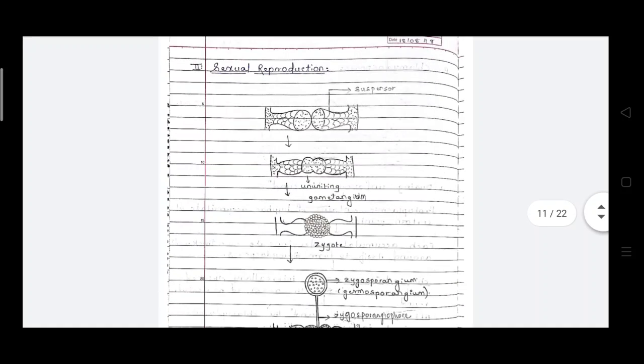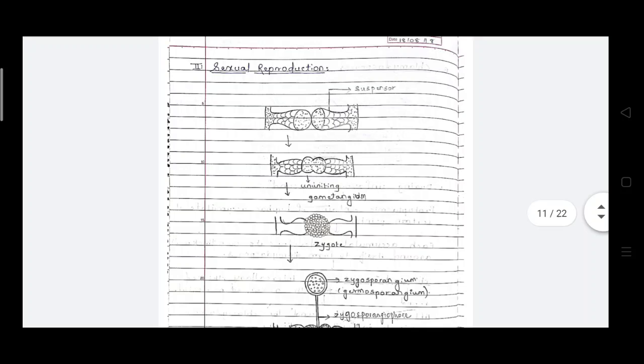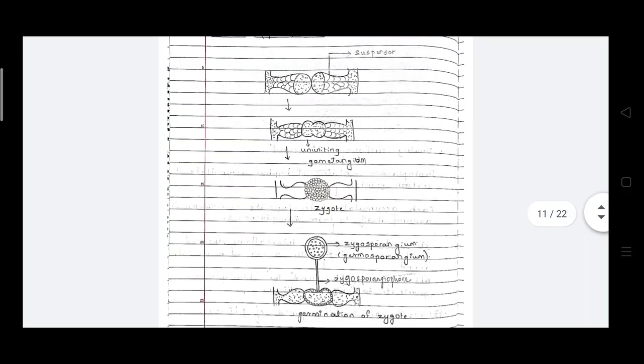In short, in sexual reproduction two different hyphae, positive and negative strains, come together, unite, and form the gametangium.